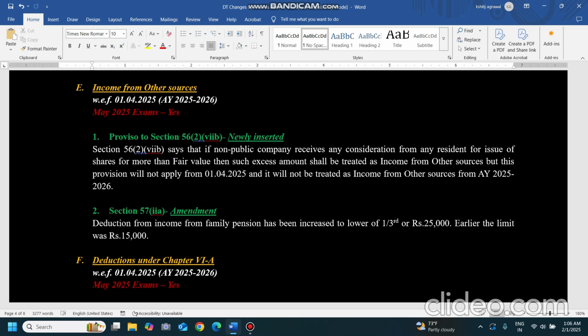But now this won't apply from 1st April 2025, and it will not be treated from assessment year 25-26. It will not be treated as income from other sources. So this new clause 7b is inserted over here. Earlier this section was there, but now it won't apply from 1st April 2025. That is inserted newly.